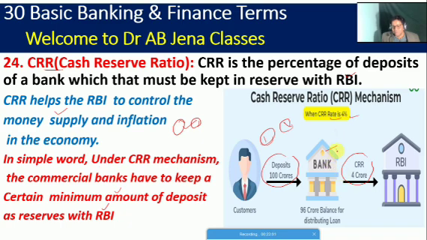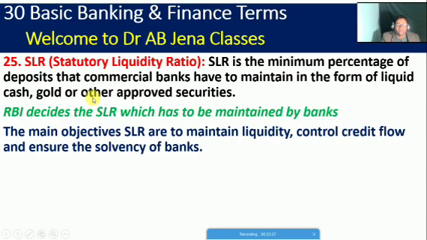So the bank has to deposit 4 crores with RBI, and the remaining, 100 minus 4, that is 96 crores, is the balance. Now it is available to the bank, and the bank can give loans and advances to customers. So friends, now I hope it is very clear what the meaning of CRR is.